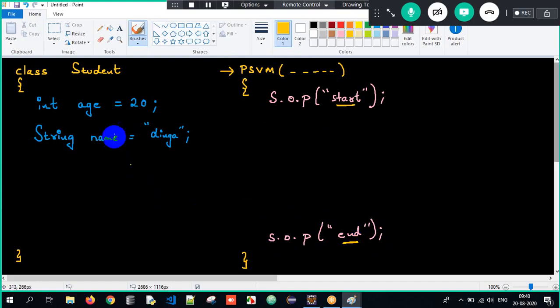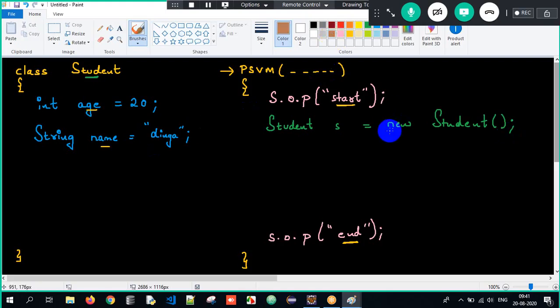That's it. But now in my Java program, I have two non-static variables. We understood how to identify non-static variables. In order to store them within the memory, I have to always create an object. So how will I create an object here? The class name is Student, so Student s equals new Student of. I have to create an object. Now concentrate well for the next 2 minutes. If you're sleeping, wake up.